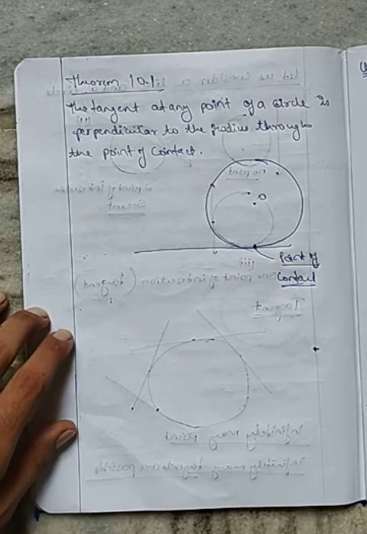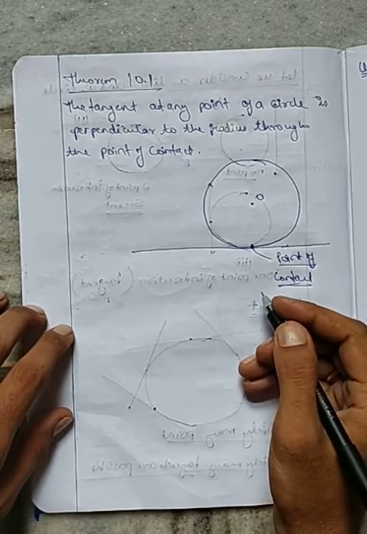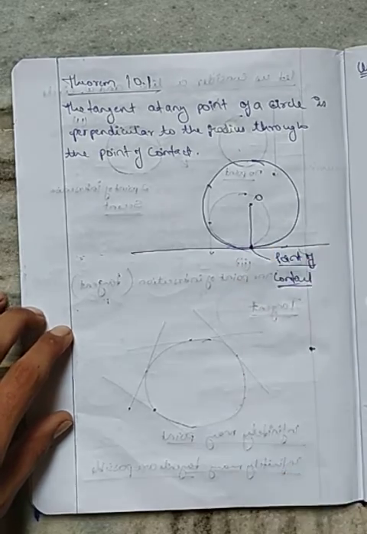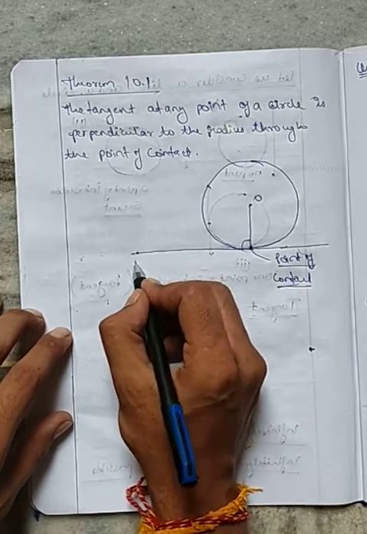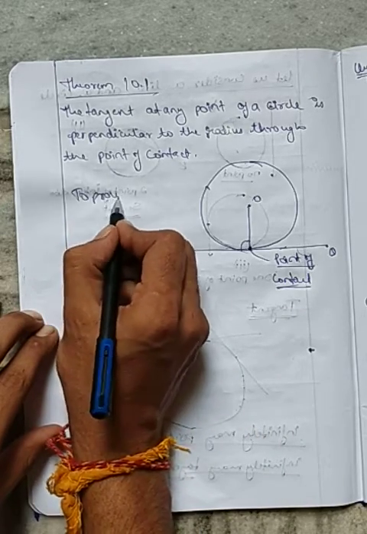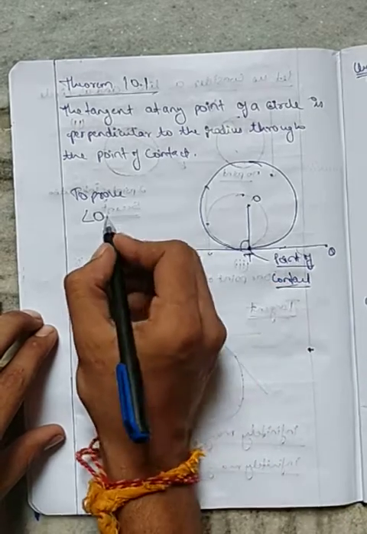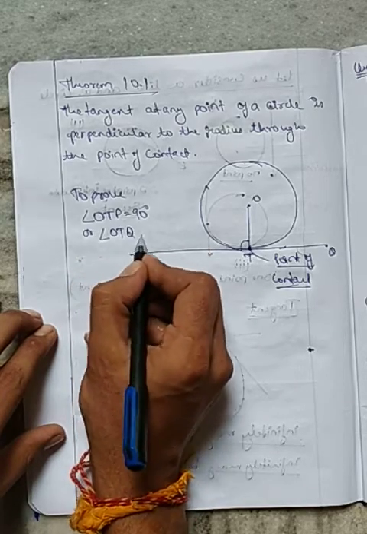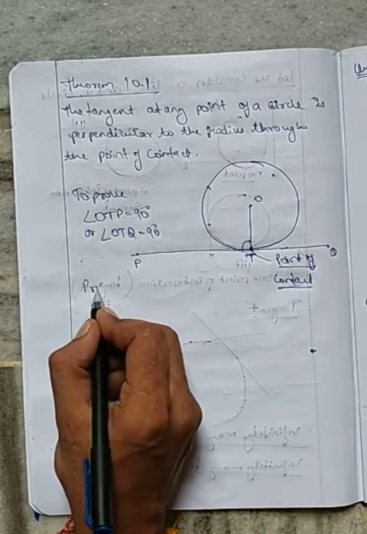What does the theorem say? The tangent at any point of a circle is perpendicular to the radius through the point of contact. If I draw a radius from this point, it will be perpendicular, meaning this angle is 90 degrees. Say this is P and this is Q. So our main motive is to prove, say the point of contact is T, angle OTP is equal to 90 degrees, or angle OTQ is equal to 90. Either this angle is 90 or this angle is 90. So let's prove it.